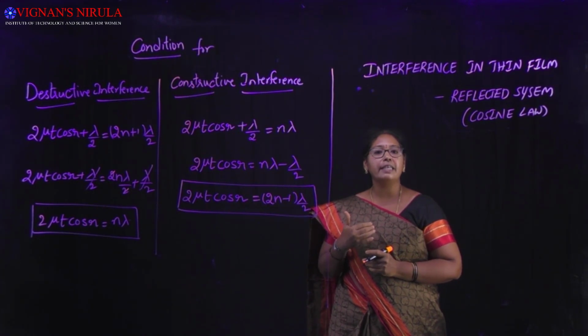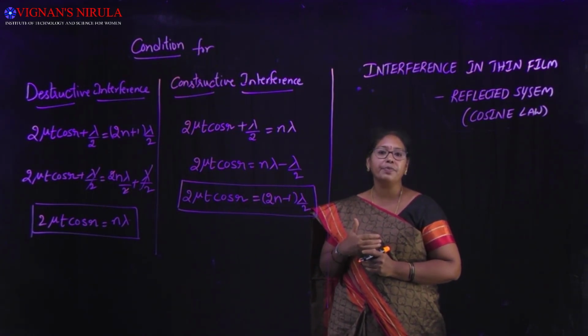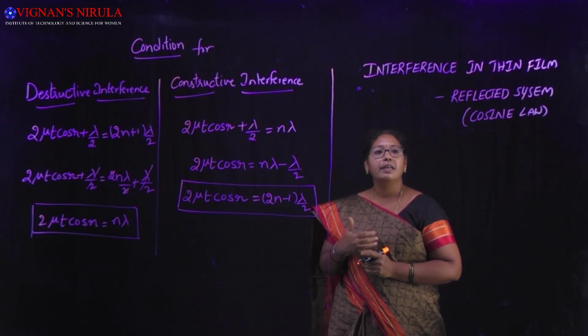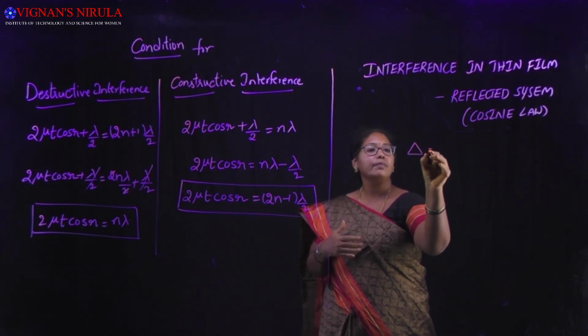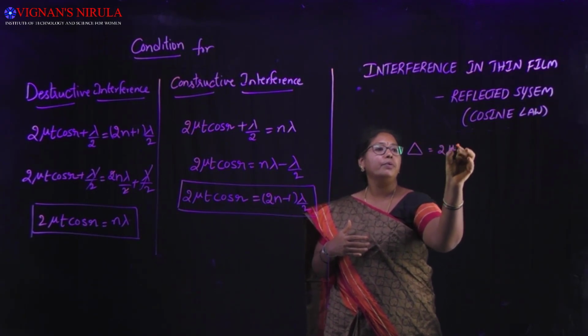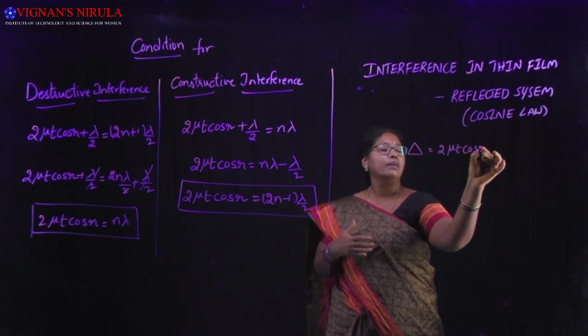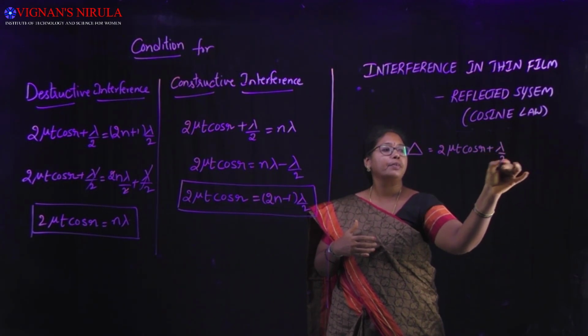As it is easy to discuss the reflected system, we have derived the path difference between the two reflected rays, and the obtained path difference is delta equal to 2 mu t cos r plus lambda by 2.